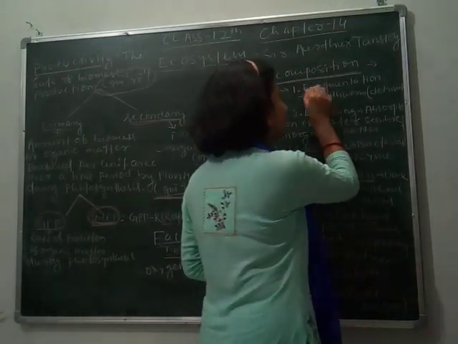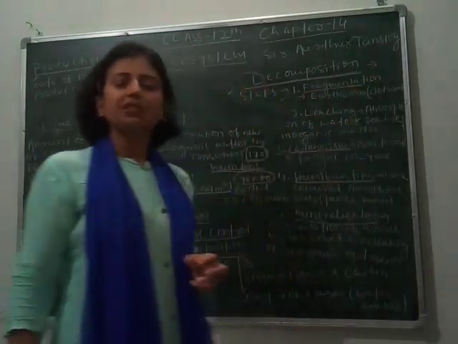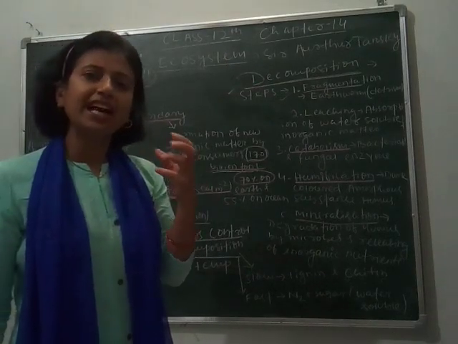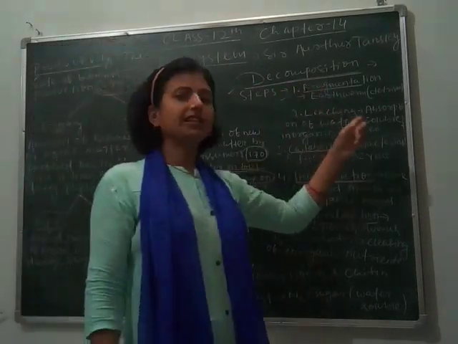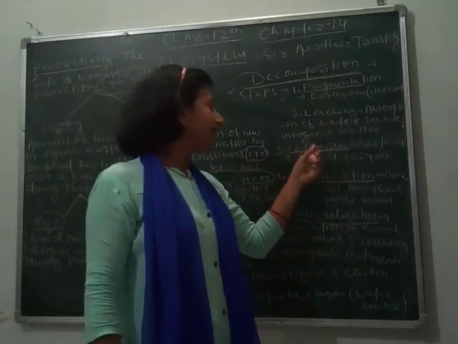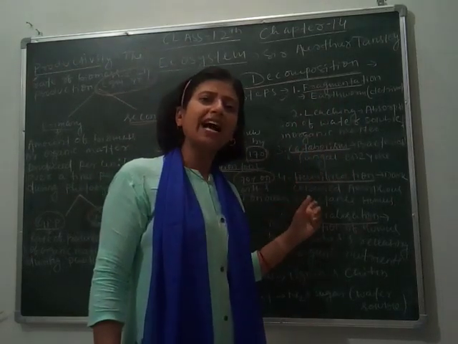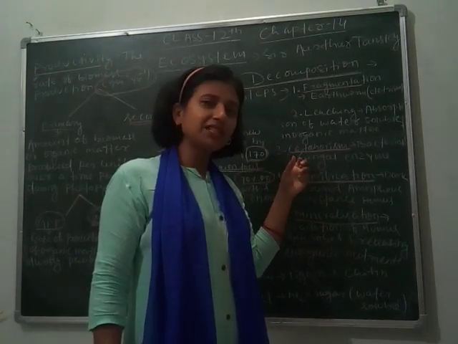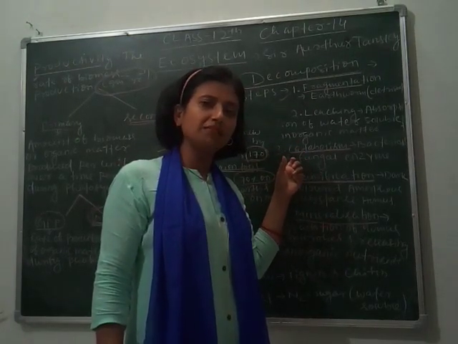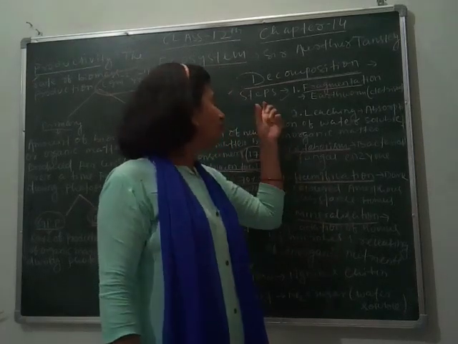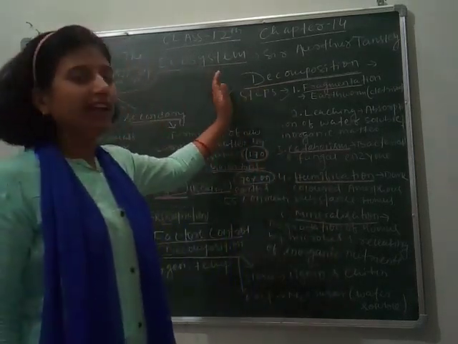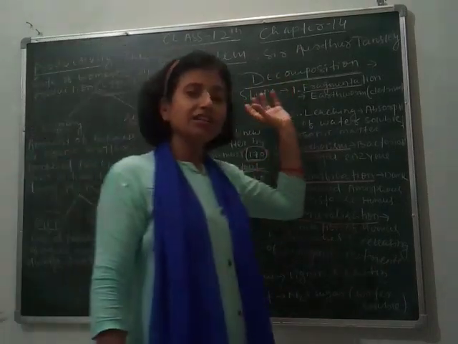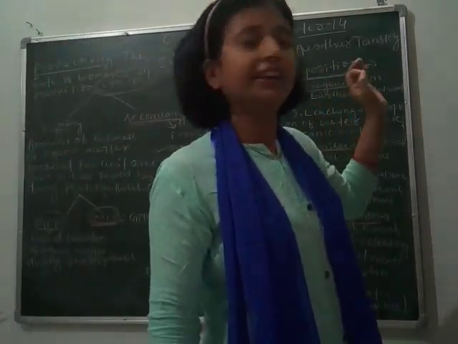Again I am repeating: the steps required for decomposition are fragmentation, leaching, catabolism, humification and mineralization. Many times in your board exams this question comes: define the steps involved in decomposition. So these are the steps. Let us understand these steps in detail.